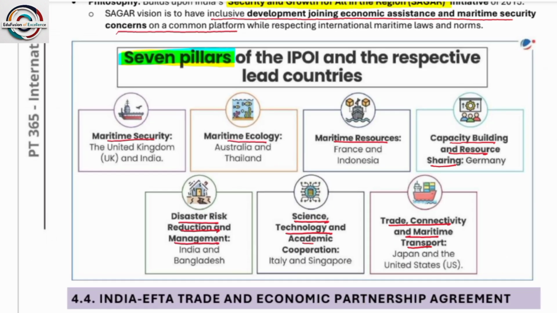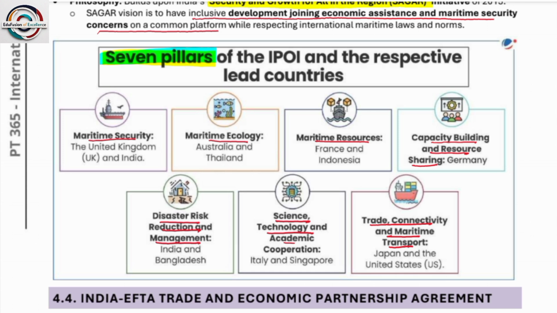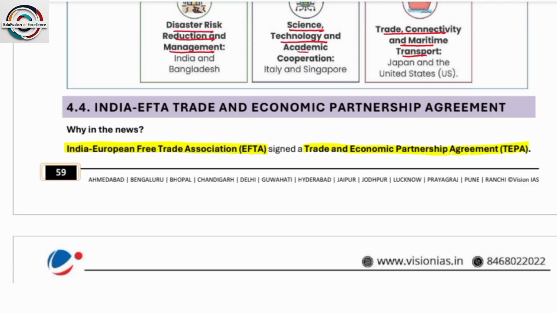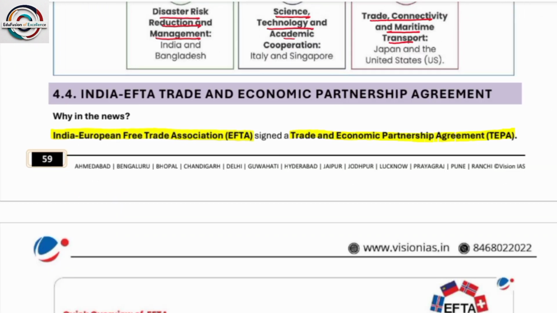So the 7 pillars of the Indo-Pacific Oceans Initiative are maritime security, maritime ecology, maritime resources, capacity building and resource sharing, trade connectivity and maritime transport, science, technology and academic cooperation, and disaster risk reduction and management. Next, the India-EFTA Trade and Economic Partnership Agreement. India and the European Free Trade Association signed a Trade and Economic Partnership Agreement, that is TEPA.